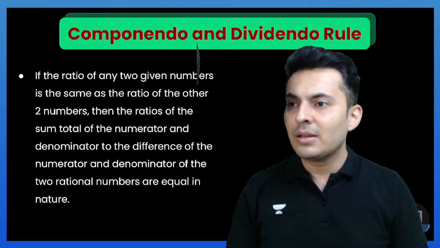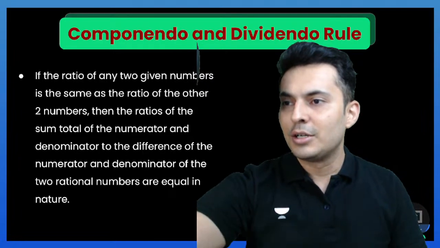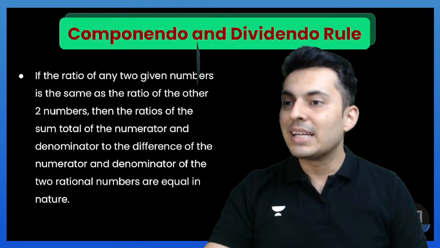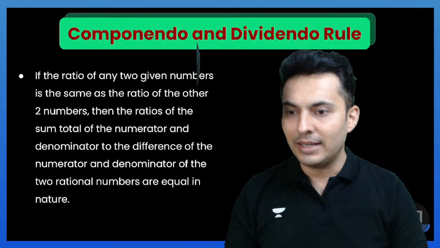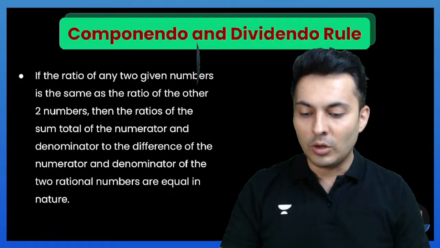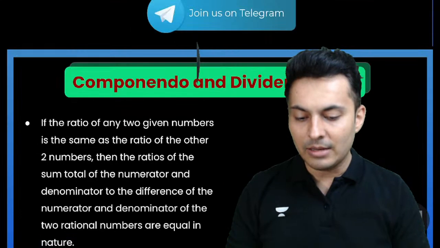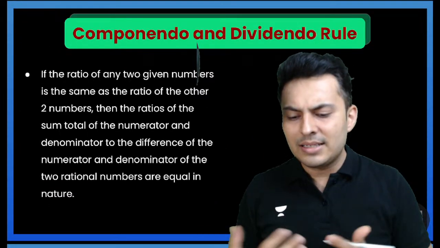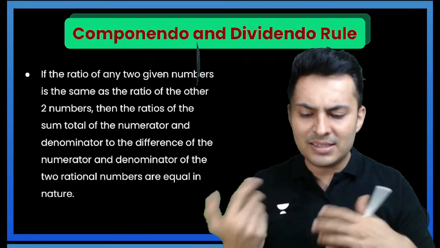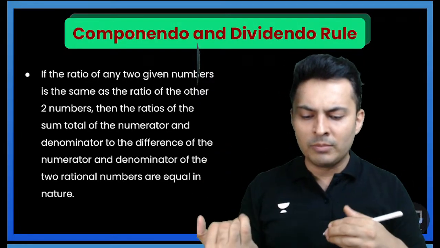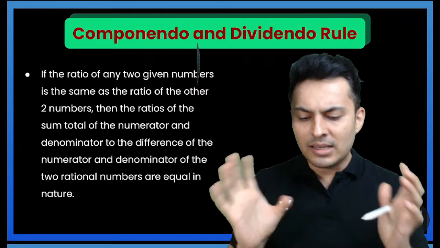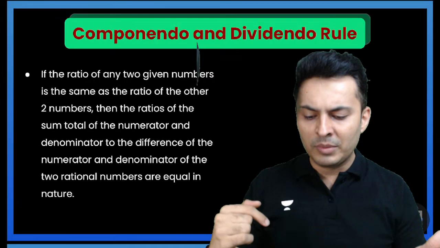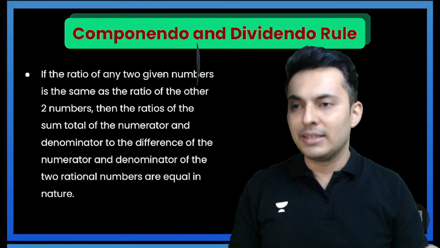Now, the first thing, often ignored by many institutes, or I would say many people just give it a skip, is basically the rule of componendo and dividendo. This rule is very important, so let's try and understand what this is. By definition, it says if the ratio of any two given numbers is the same, then the ratio of the other two numbers, whose numerator and denominator are the sum and the difference respectively, is also the same.